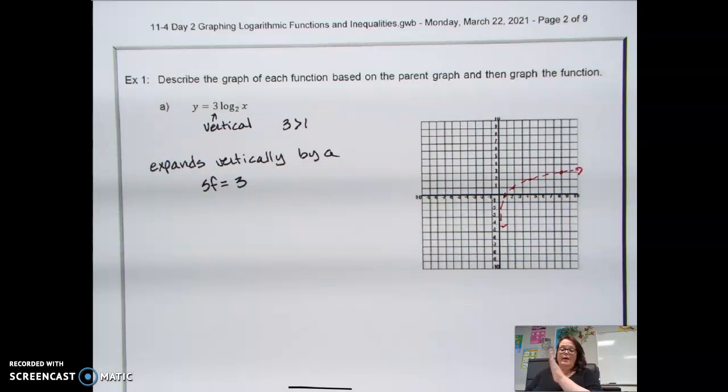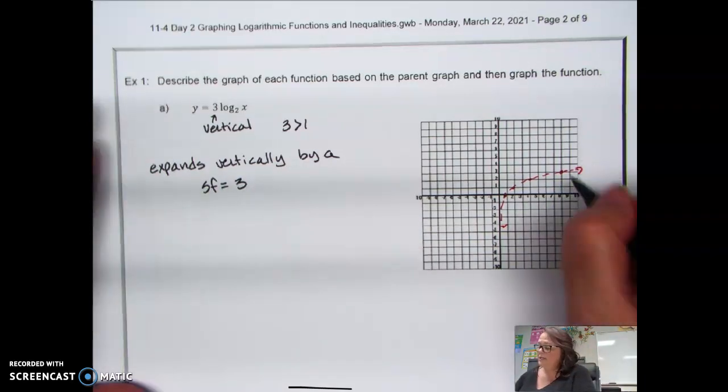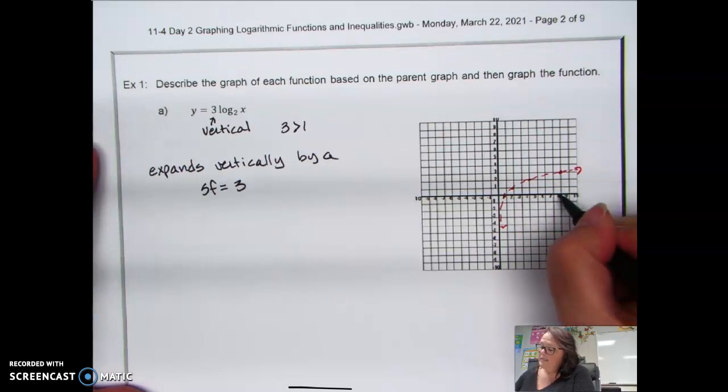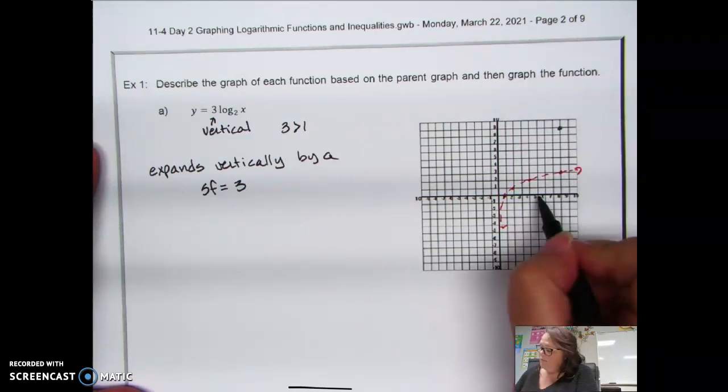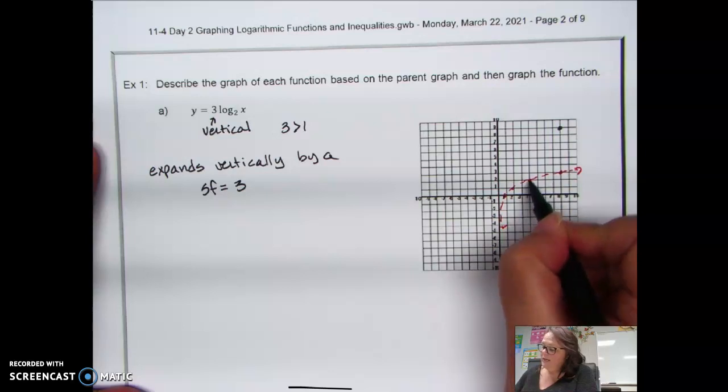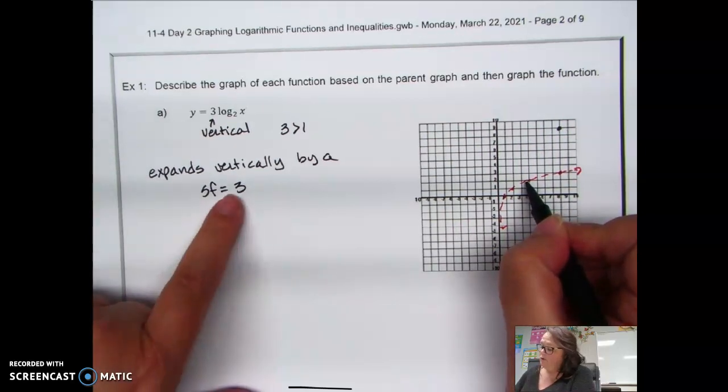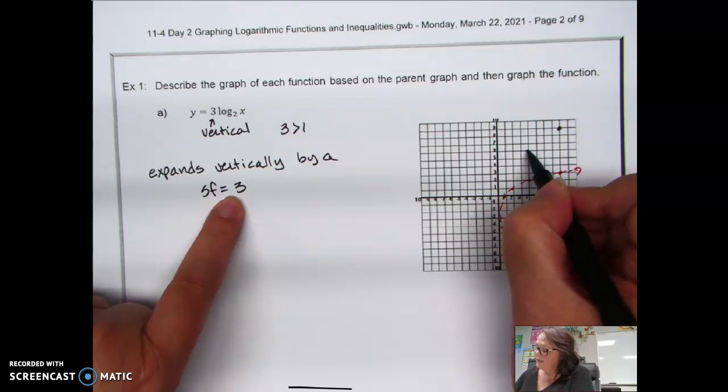So that means all my horizontal positions stay the same, but my vertical positions change 3 times. So we said what power of 2 gives me 8, and that was 3. So now instead of going up 3, we're going to go up 9. And we said what power of 2 gives me 4, and that was 2. And now we're going to go up 3 times as fast, and we're going to get 6.